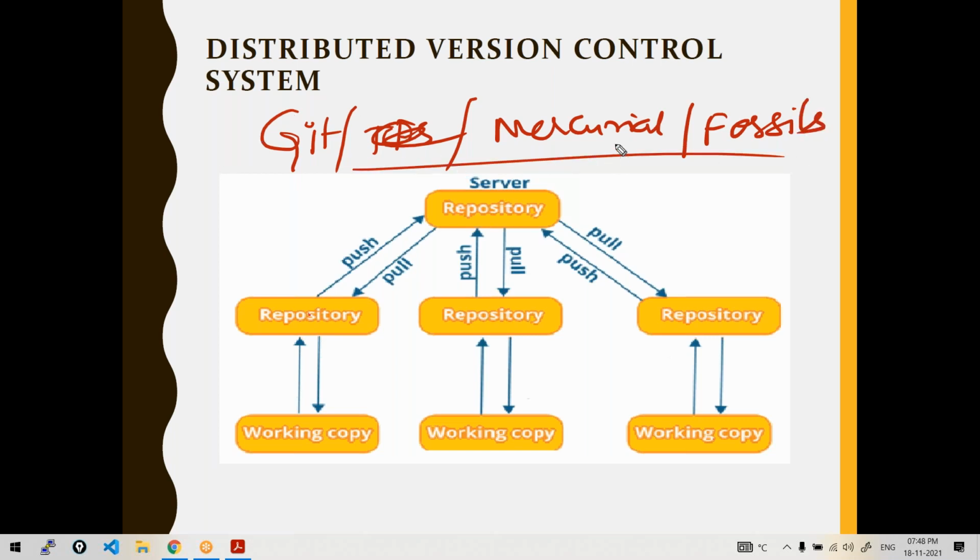These are some examples of version control systems which implement this architecture. Now let us get into the architecture of Git in particular. Hope you're all clear with this part.